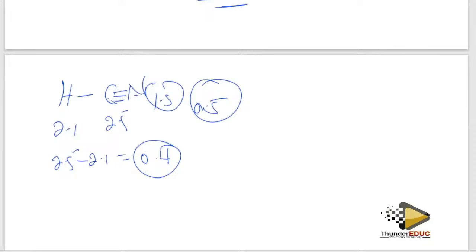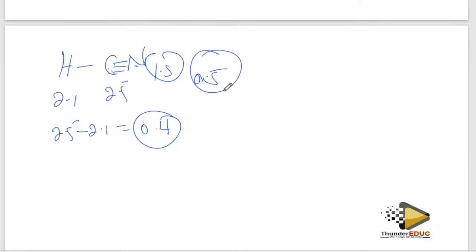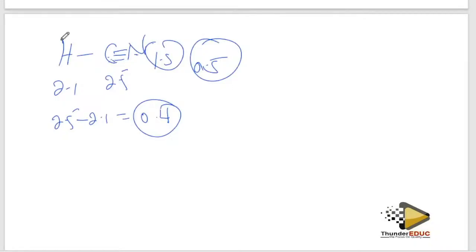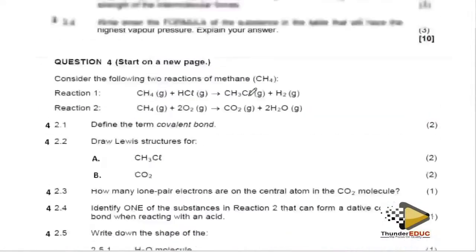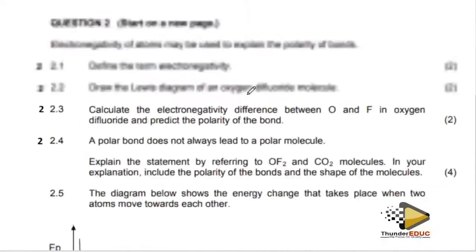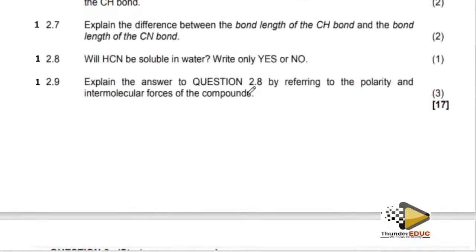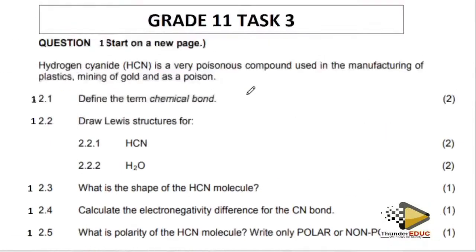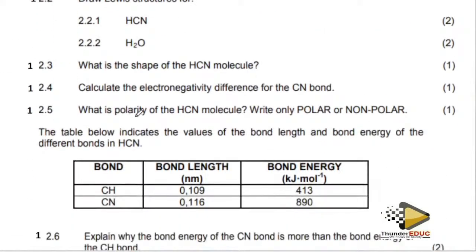However much polarity we have, either it's weak polar or ionic polar, it depends on the kind of polarity which is there, but it's going to be polar. So the answer here is going to be polar. Give a reason: because of the difference in electronegativity.